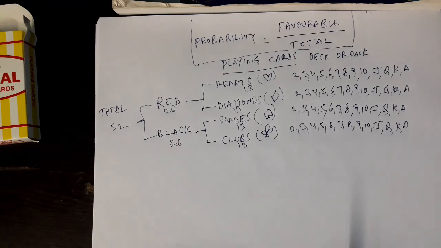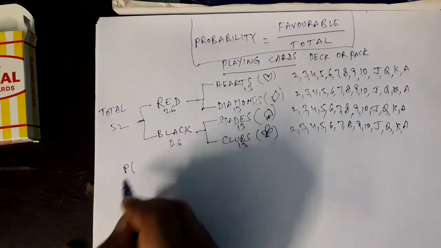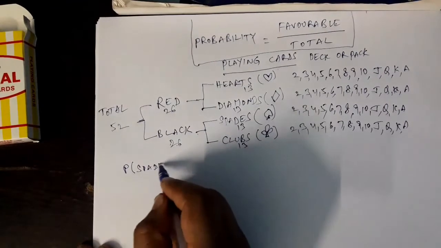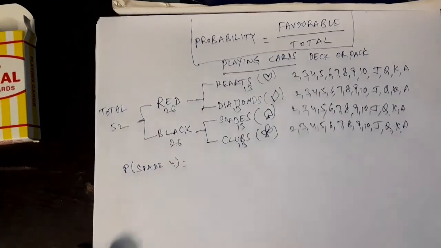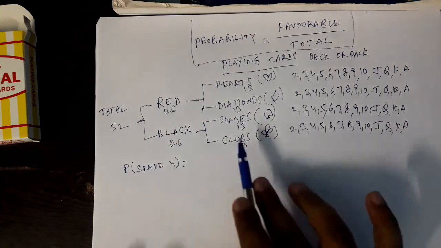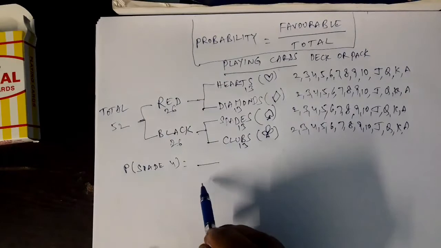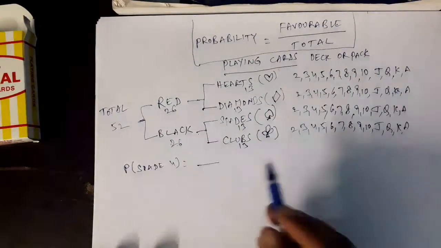So you tell me, if I draw one card from a well shuffled pack of cards, what is the probability of getting, let us say, the spade 4? Anyway, what is the probability? Favorable by total. What is the total denominator? Total 52 cards are there. So your denominator is 52.